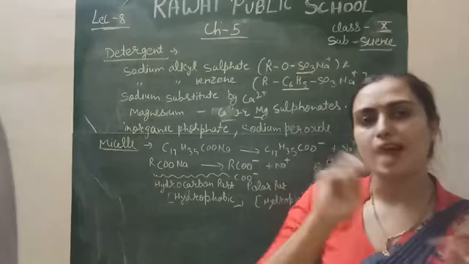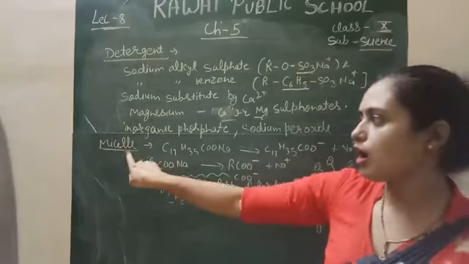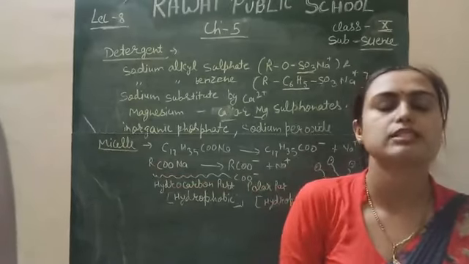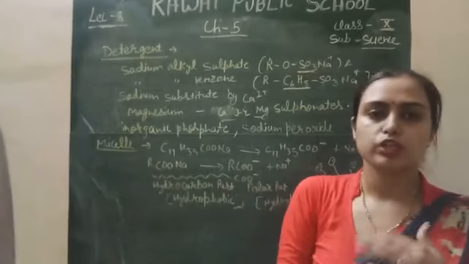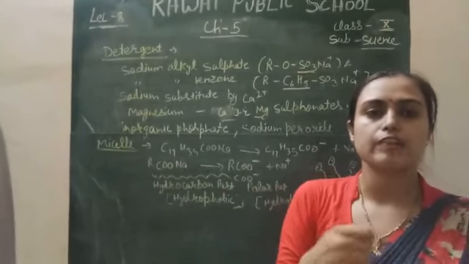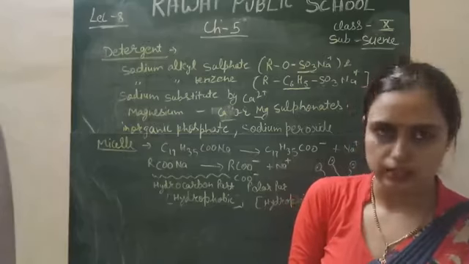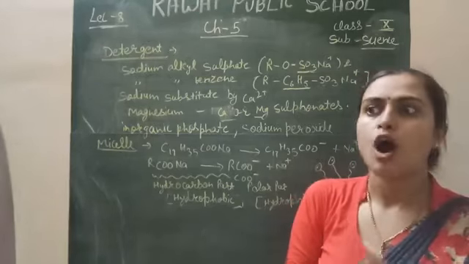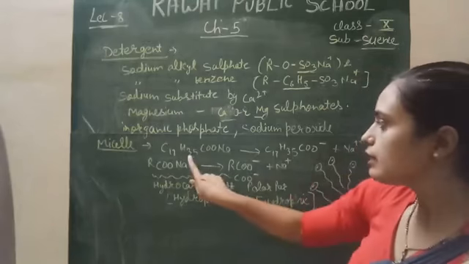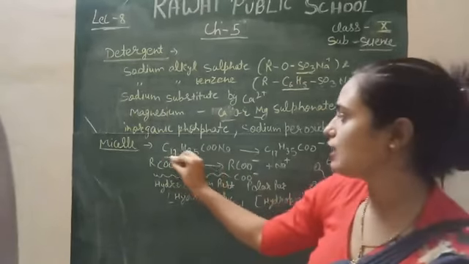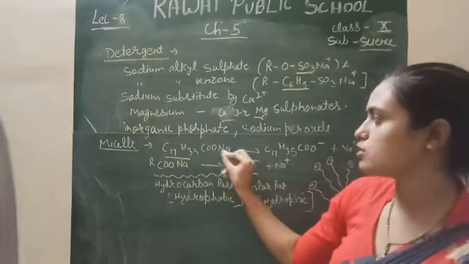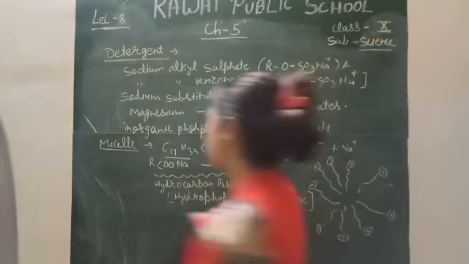But detergent and soap both work through the formation of micelle. In both cases, cleaning occurs with the help of micelle formation. What is a micelle actually? For example, this is the alkyl group, this is the sodium, and sodium carbonate, simply you can say.